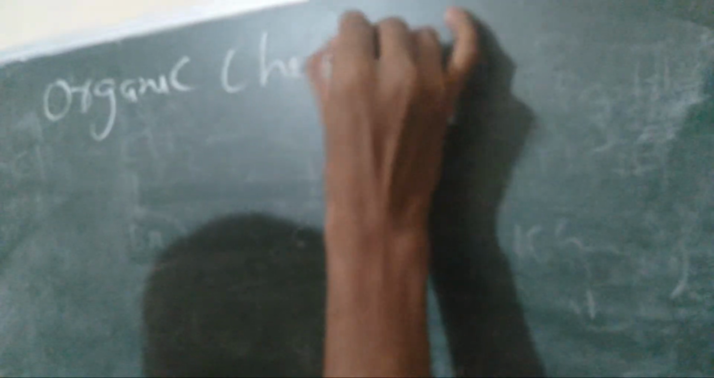So hello everyone. Today I will explain organic chemistry. Organic chemistry, today we start. So first of all we have to know what is organic chemistry. First of all we have to know the meaning of organic chemistry. Organic chemistry means pertaining towards life.